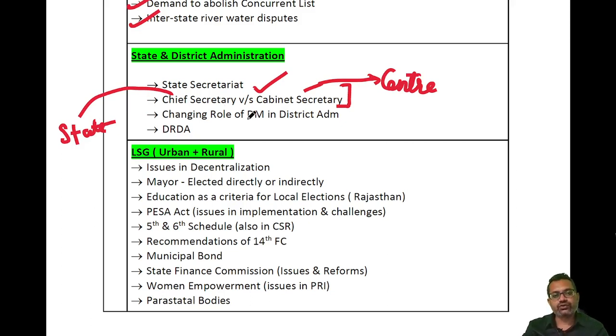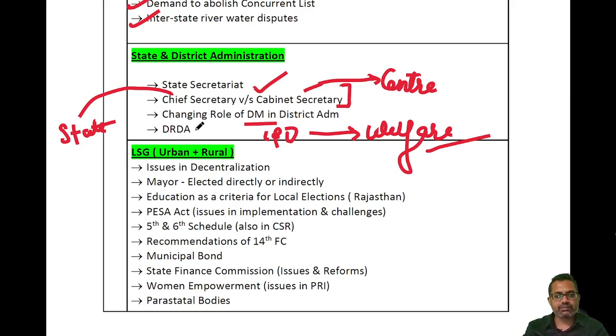Then the changing role of the district magistrate in district administration. During the British rule, the main aim of the district magistrate was law and order, and after independence, when India became a welfare state, it started implementing a plethora of social sector schemes. So basically the role of the DM changed from manager of law and order to welfare, from status quo oriented to change oriented. So these are all the things we'll be dealing with in this.